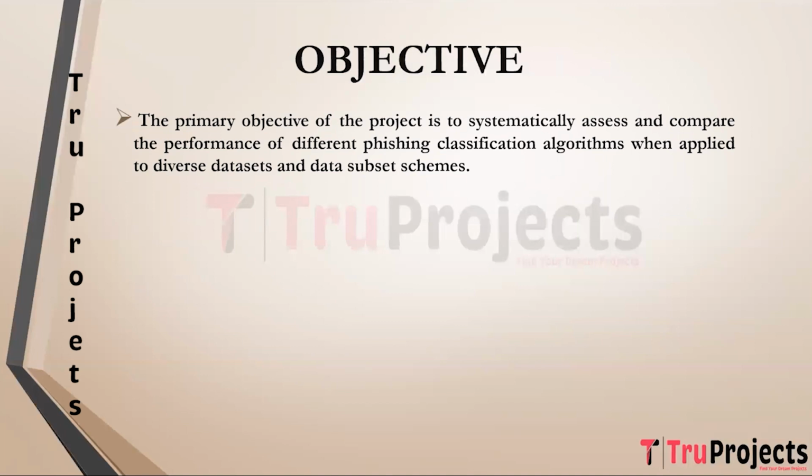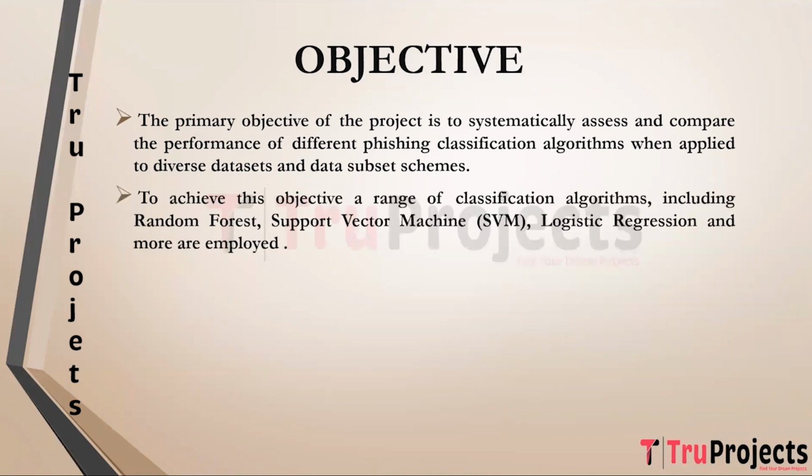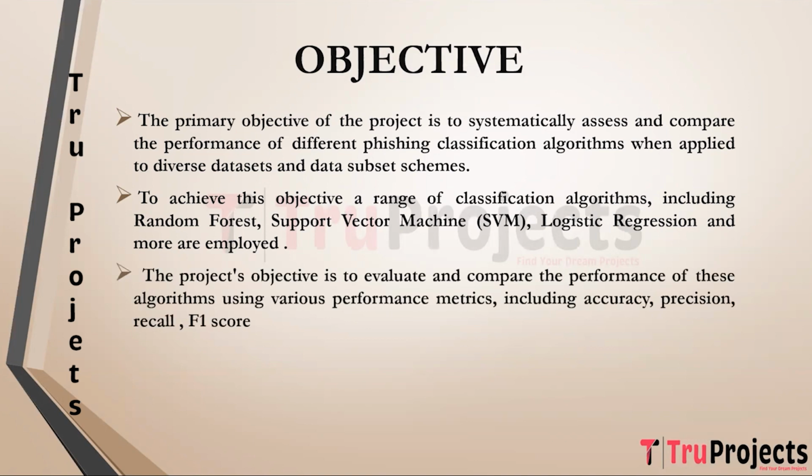Objective of the project. The primary objective of this project is to systematically assess and compare the performance of multiple phishing classification algorithms across diverse datasets and data subset schemes. The project aims to identify the most effective algorithm for phishing detection in various scenarios. To achieve this objective, the project utilizes a variety of classification algorithms including random forest, support vector machine, logistic regression, multi-layer perceptron, C4.5, Bayesian network, etc. The project's objective is to evaluate and compare the performance of these algorithms using various performance metrics including accuracy, precision, recall, and F1 score.